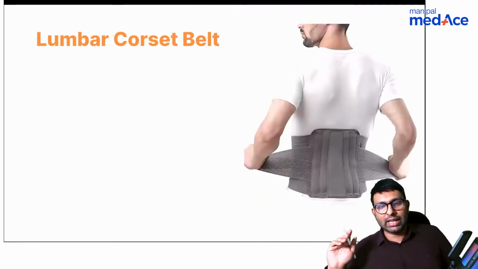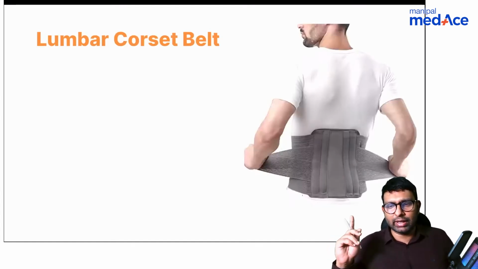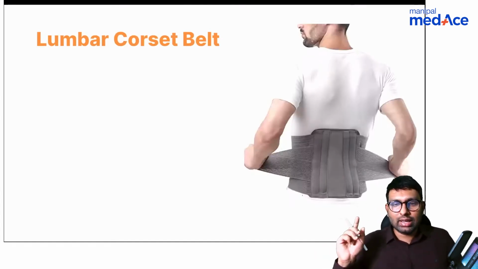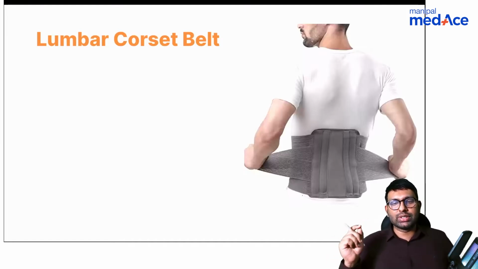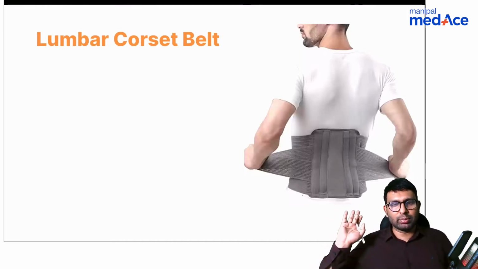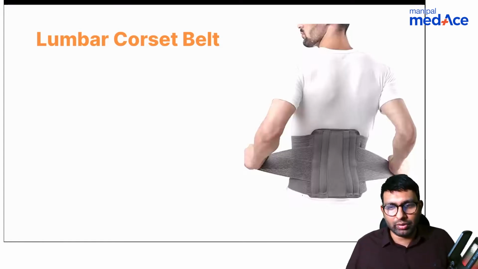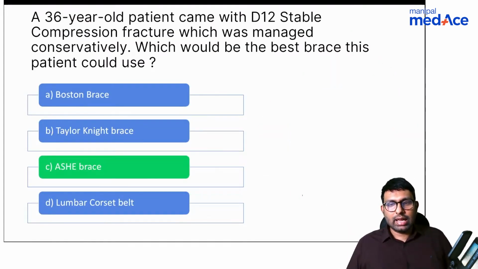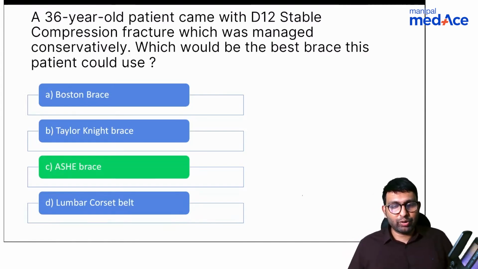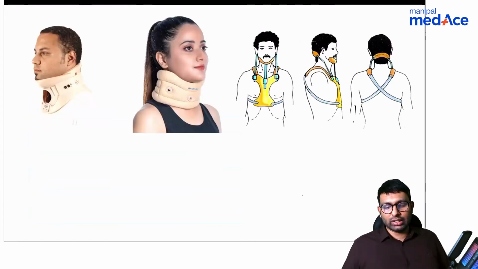Lumbar corset belt is this belt which we normally see our elderly people wearing or our parents wearing. This is not very effective in immobilization. The only thing is, in patients with disc pathologies, if you want to reduce intra-abdominal pressure so that the disc pathology is not aggravated, you can give them a lumbar corset belt, but not very effective in any case. Lumbar corset belt is more of a placebo effect. Okay, so the answer is ash brace. Please remember, ash brace is different from Taylor's brace, different from Boston and Milwaukee brace. Okay, so these were about spinal orthosis.